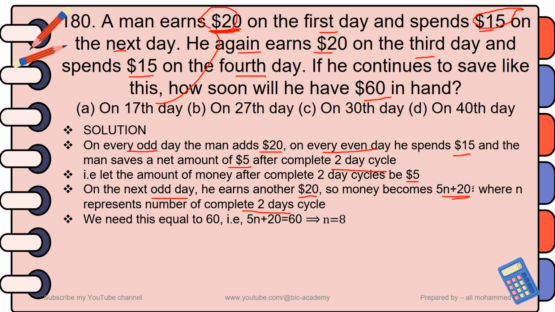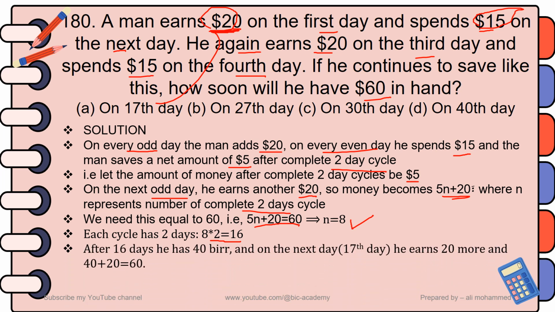That means 5n plus 20 is equal to 60. 5n then is equal to 40. And n is equal to 8. n is equal to 8. That means each cycle has 2 days and n is equal to 8, so 8 times 2, which is equal to 16.